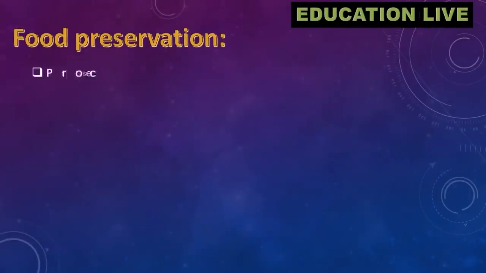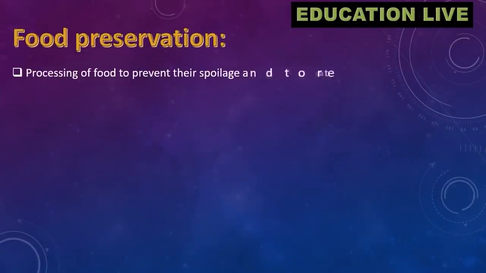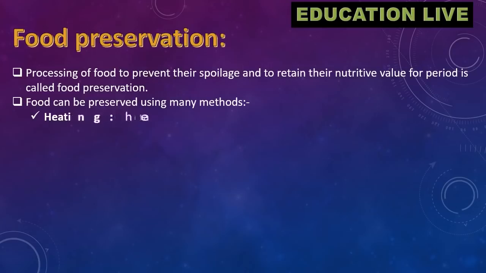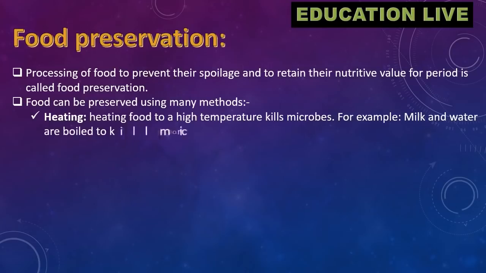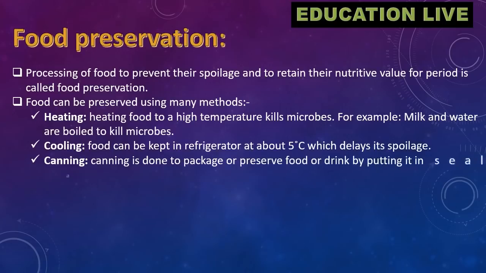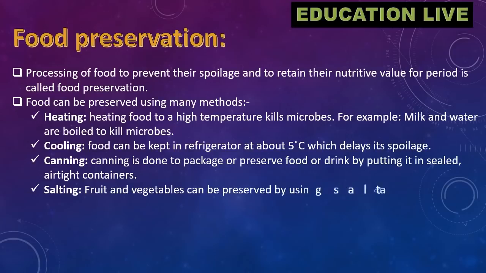Food preservation. Processing of food to prevent their spoilage and to retain their nutritive value for a period is called food preservation. Food can be preserved using many methods. Heating food to a high temperature kills microbes. For example, milk and water are boiled to kill microbes. Cooling, food can be kept in refrigerator at about 5°C, which delays its spoilage.